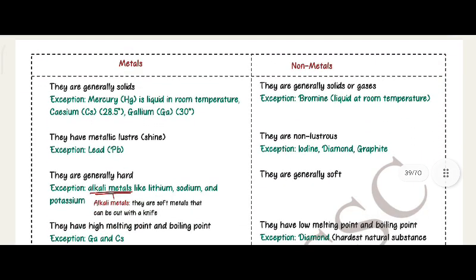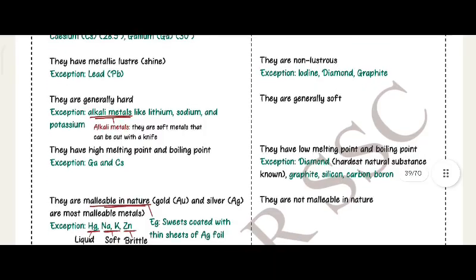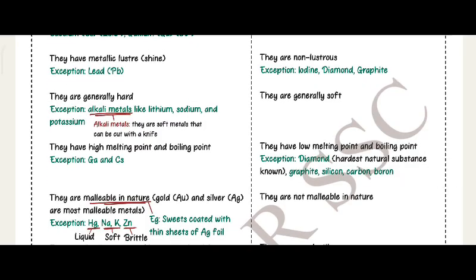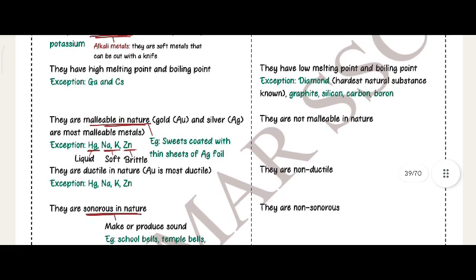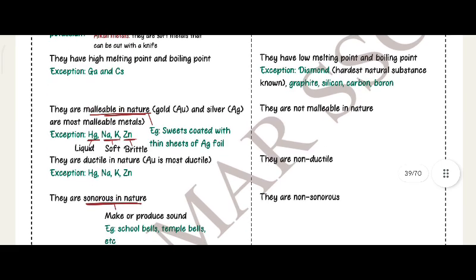Non-metals are generally solids or gases. Exception: bromine, which is a liquid at room temperature. They are non-lustrous. Exception: iodine, diamond, graphite. They are generally soft. They have low melting and boiling points. Exception: diamond, the hardest natural substance known.